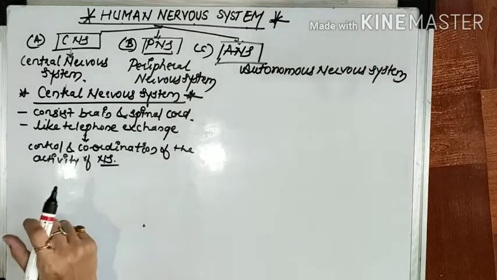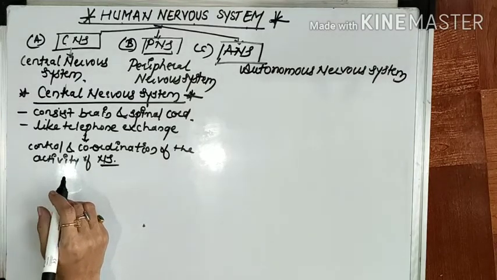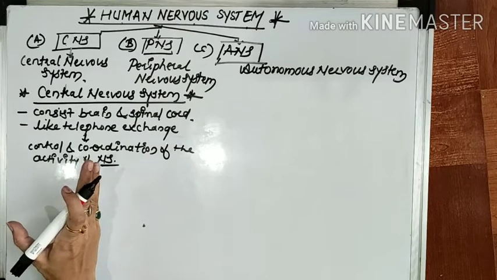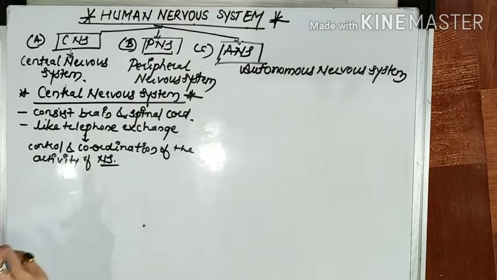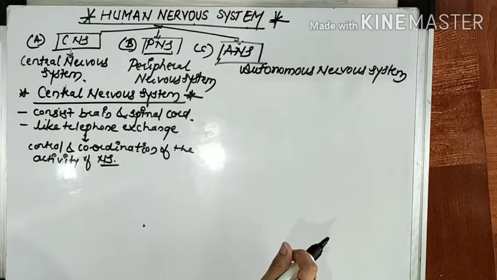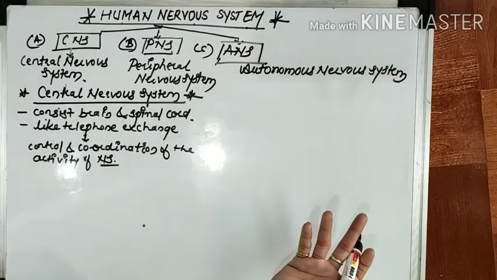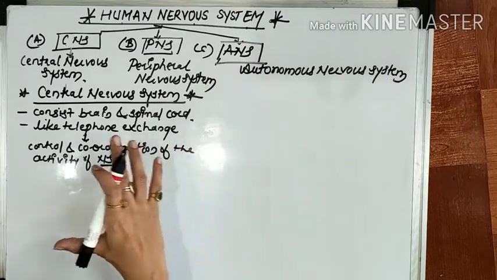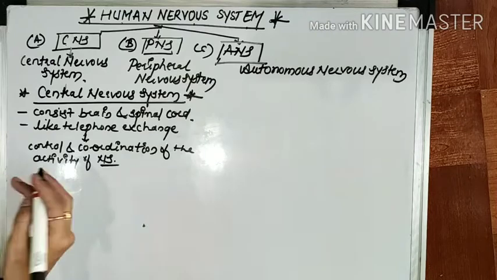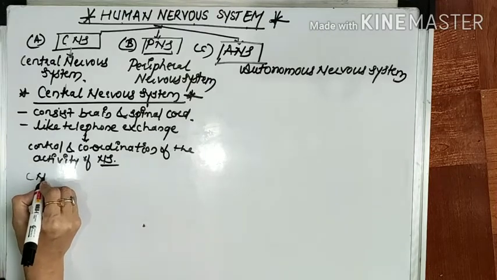Now, the work of the central nervous system is to direct the incoming message to the motor neurons that are connected to the parts of the body and which will respond to the stimulus. That is actually the working of the central nervous system.